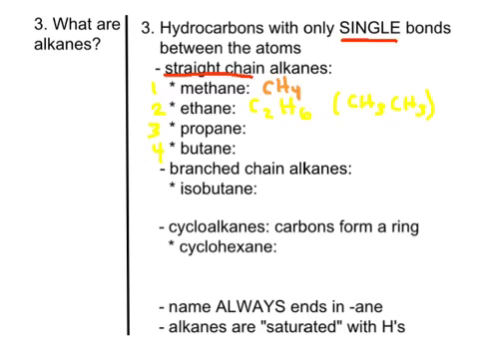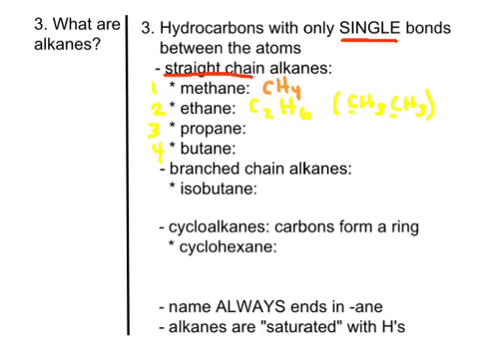So the carbons will always be attached to each other, and the first carbon here has 3 H's around it, and the second carbon also has 3 H's around it. So it gives you an idea of the structure within the formula. All right, so that is ethane, which is a 2-carbon chain.